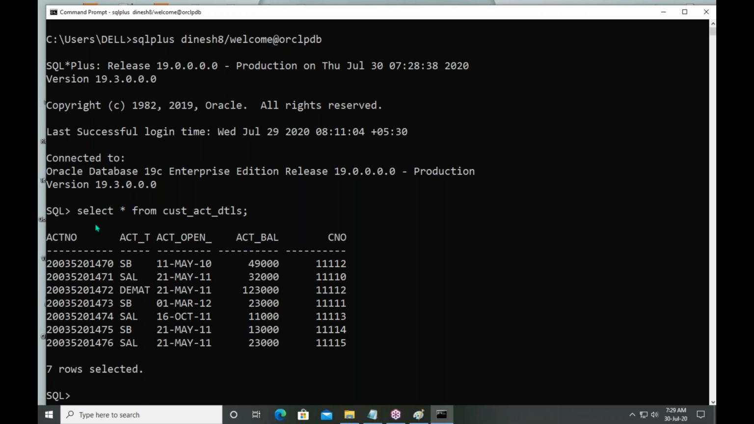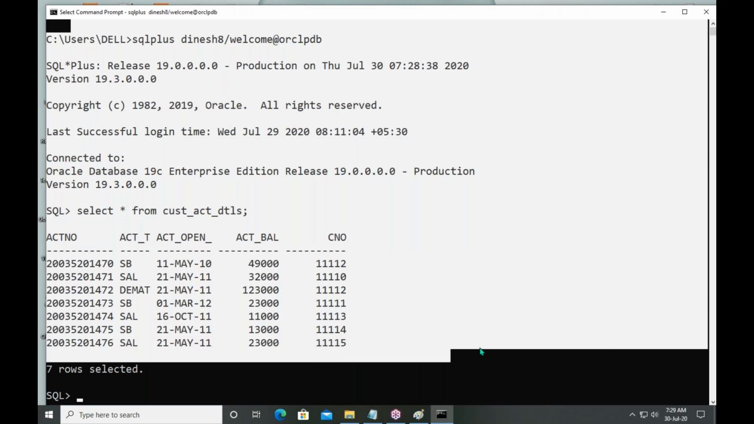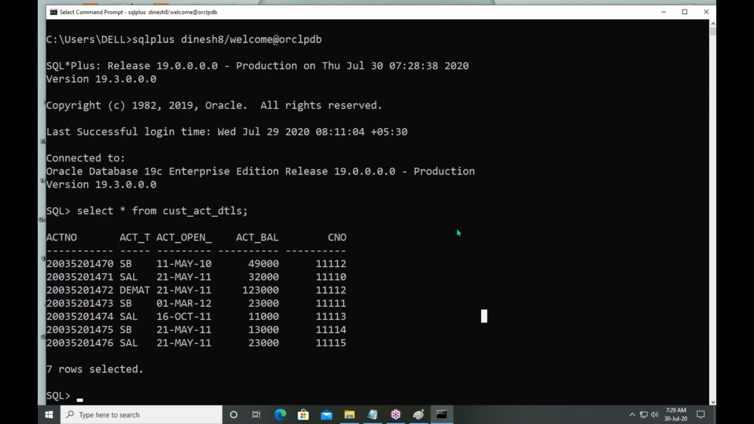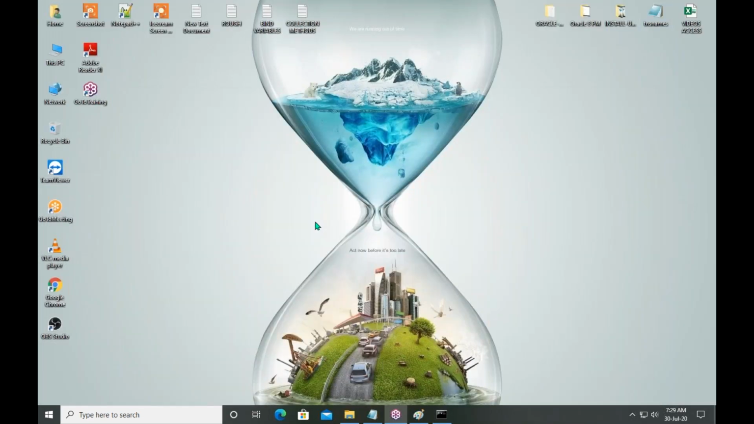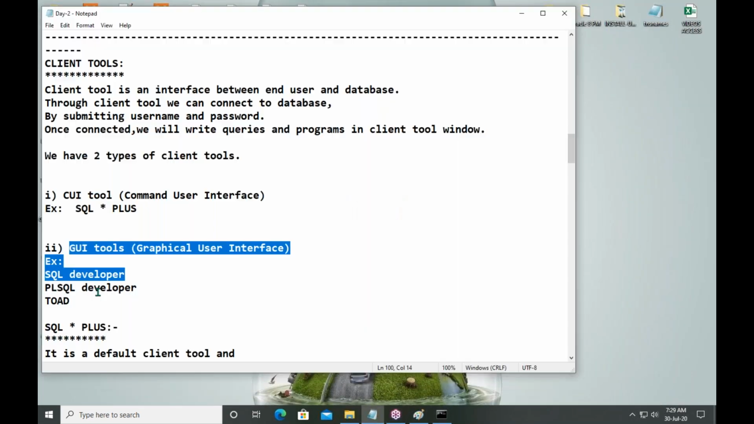So in which environment can you write queries? In the client tool window. What is the name of this client tool window? SQL Plus. See, this environment is completely CUI. Here we are not seeing any graphical icons. Let me minimize this. What about the GUI tool?